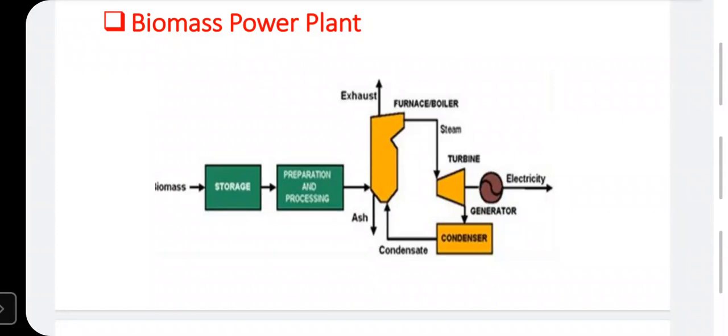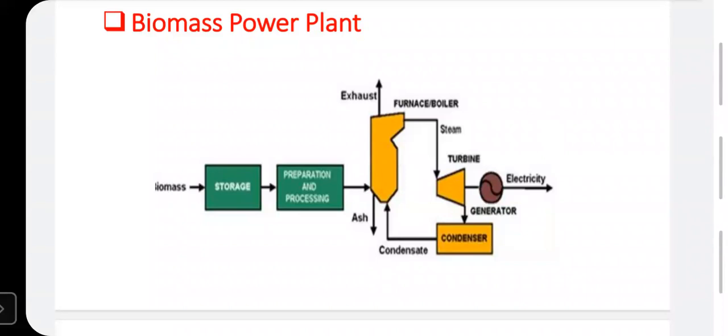The biomass is generated in the plant area, and this biomass is supplied to the boiler, where combustion of the biomass takes place, and this heat is utilized to generate high pressure, high temperature steam inside the boiler. Now this steam is supplied to the turbine, where the thermal energy of the steam is converted into mechanical energy by rotating the turbine blades. These turbine blades are coupled with the turbine shaft. This turbine shaft is coupled with the generator, and we are getting electrical energy from the generator.